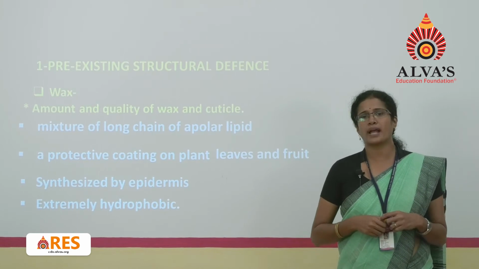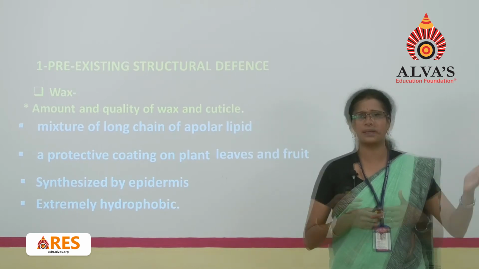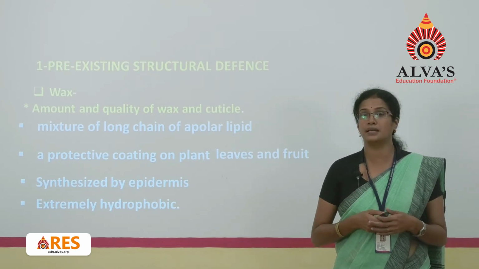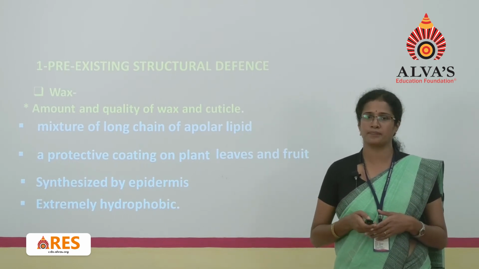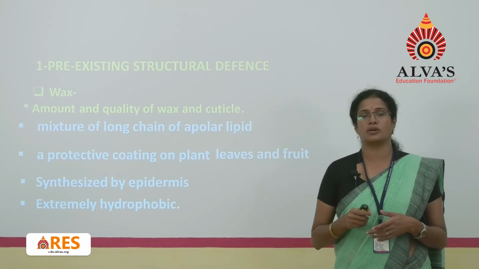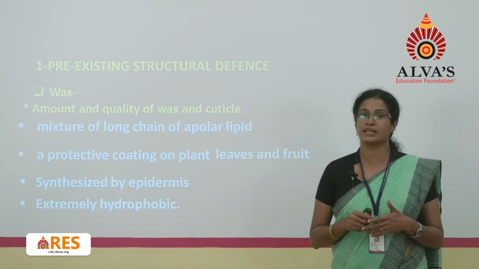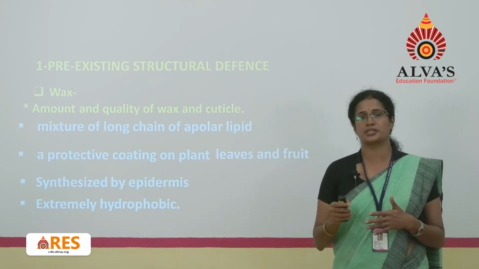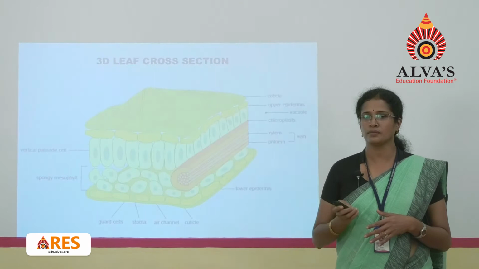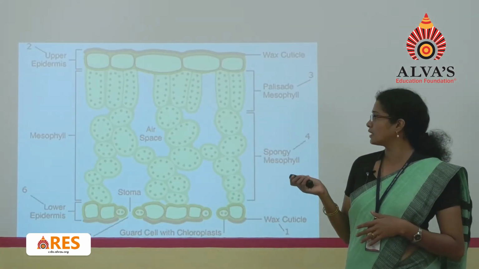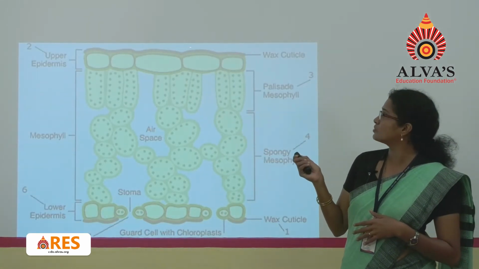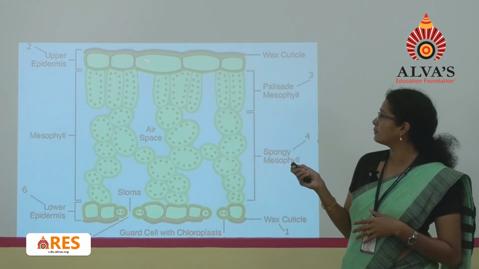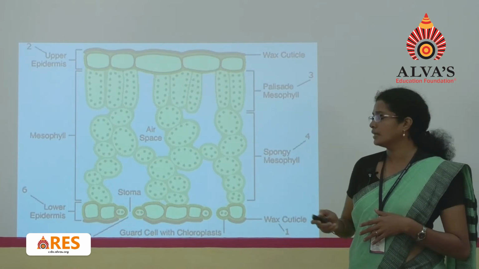This wax does not come from somewhere else and lodge on the surfaces. No, it is produced by the epidermal cells of the host plant. Now, the quantity of the wax and the cuticle plays an important role in giving protection against the pathogens. This is one more image where you can see the presence of a thick wax and a cuticle on the surface in both the upper epidermis as well as the lower epidermis.